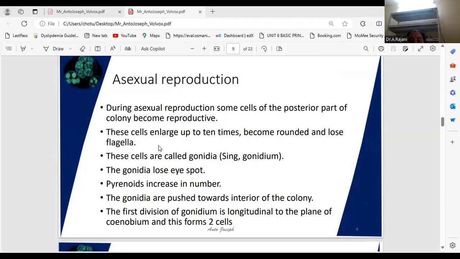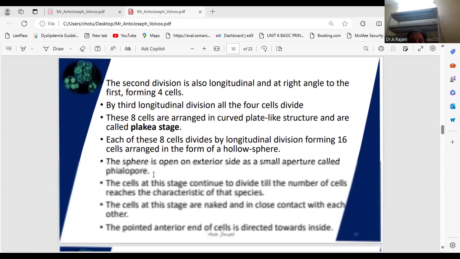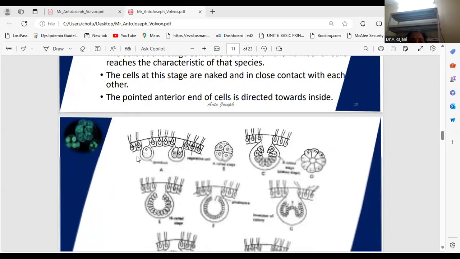In a fully developed daughter colony, the number of cells forms some structures. And here, in the gonidia cells, you can observe, this one is the gonidia. This is the posterior part of the Volvox. In the posterior part, some cells lose their flagella and become large cells. That cell is called gonidia.